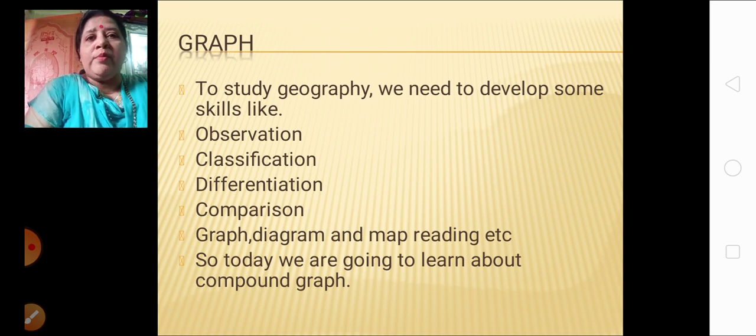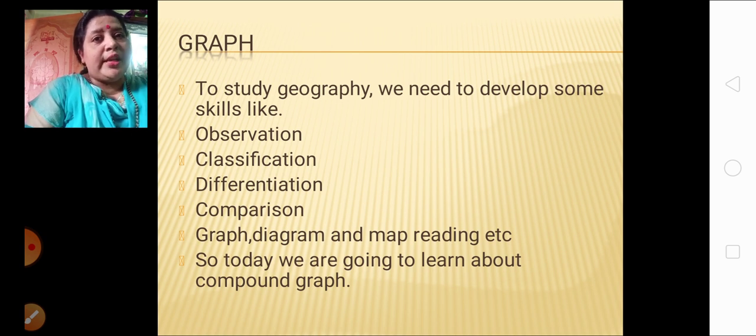So you all must have seen in the textbook that various things, for example types of trade, were classified. Then observation was done for particular things. Then differentiation, many differences we are having, like export and import. Then there is a comparison study. In your 10th standard you will have a comparison study, suppose two states or two countries are compared.